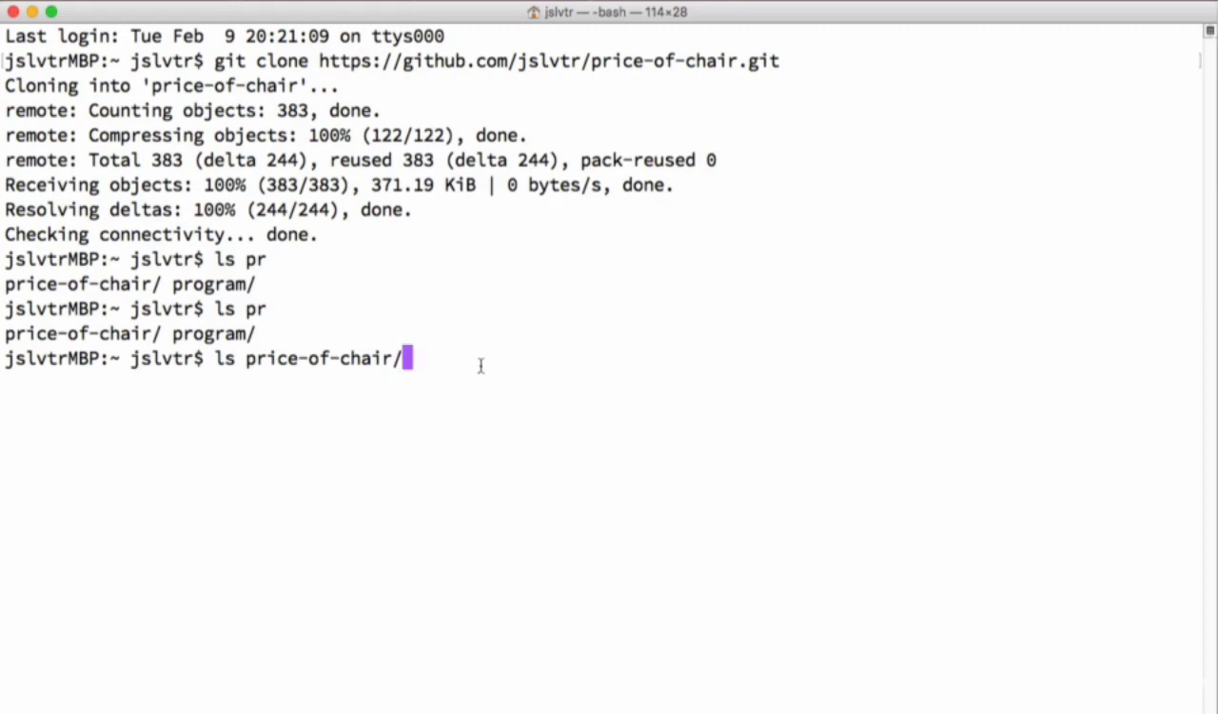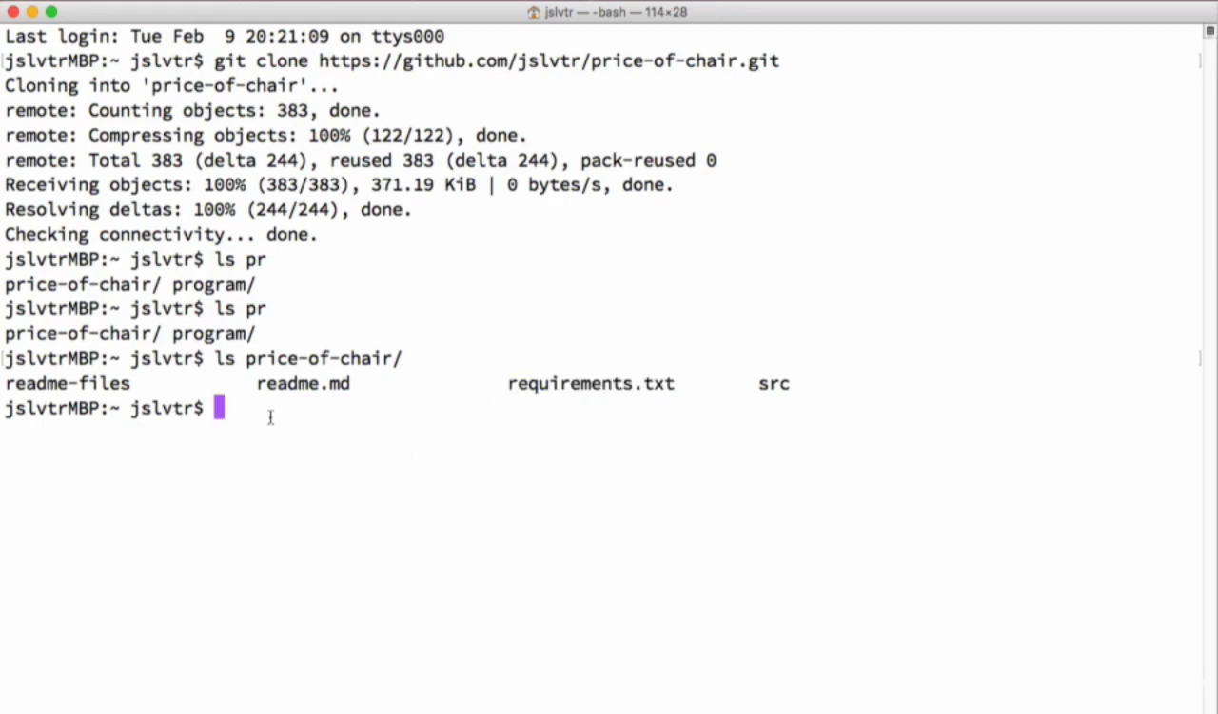So when we do ls price of chair, it tells us the structure that is inside price of chair. So essentially what files and folders are in there. And as you can see, we've got 2 folders, readme files and src, and 2 files, readme and requirements.txt.